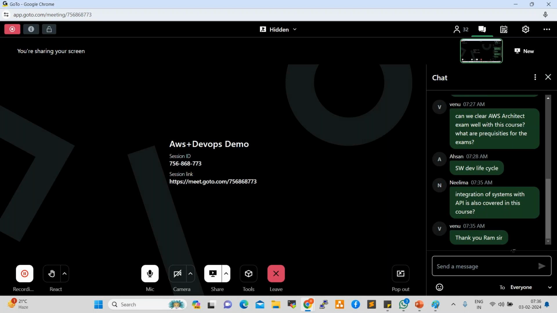And integration of systems with API is also covered. Yes, physically we don't integrate anything. So tools we can integrate. I'll show you in live classes.